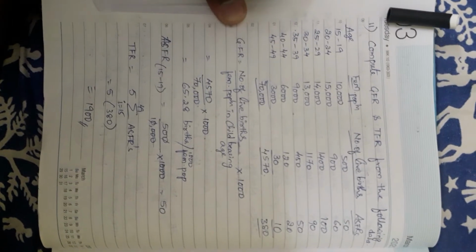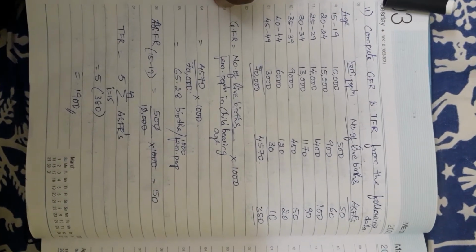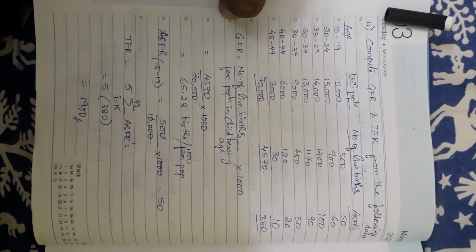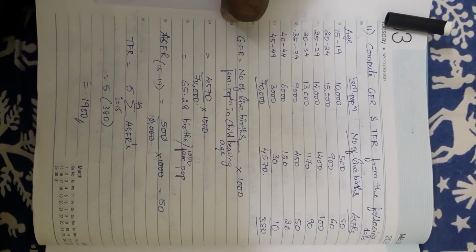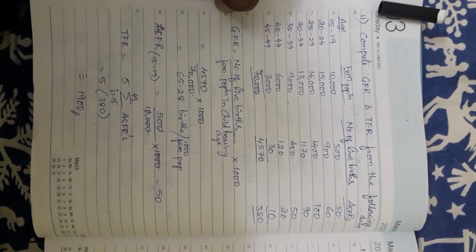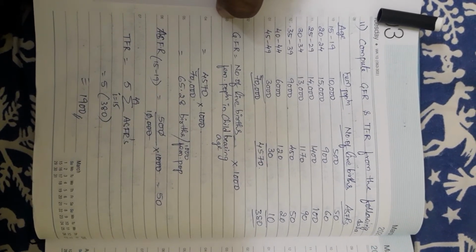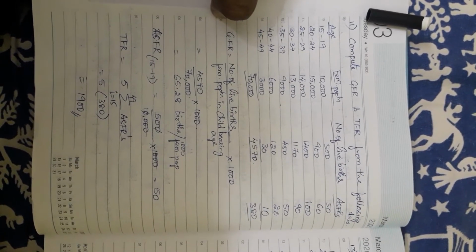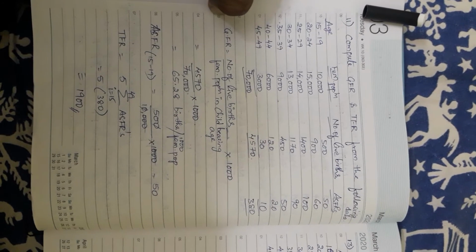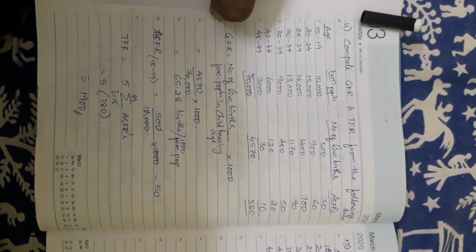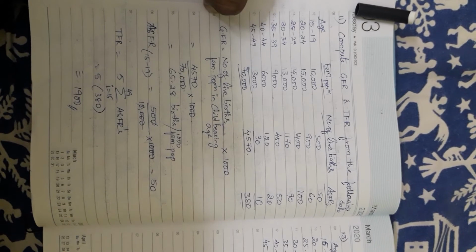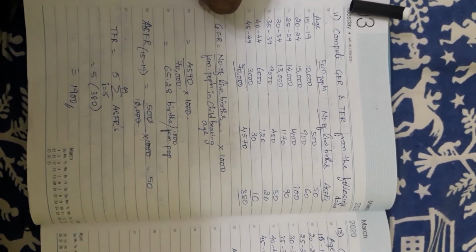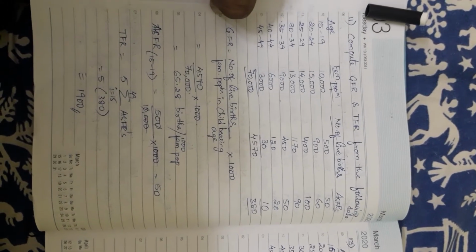See here, question number 11. Compute GFR and TFR from the following data. Age groups are given: 15 to 19, 20 to 24, 25 to 29, 30 to 34, 35 to 39, 40 to 44, 45 to 49. First and foremost, every time I will be mentioning this, whenever you see what is to be computed, immediately think about the merits and demerits, and then the formula, what exactly is to be calculated, right?